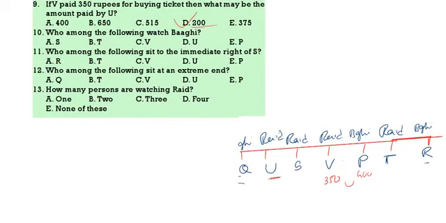Which of the following likes buggy? Who likes buggy here? P. P likes buggy. Then who is sitting to the immediate right of S? V. Who is sitting at an extreme end? Q and R. Then how many persons are watching ride? 1, 2, 3, 4. 4 persons are there watching ride. So 4 is the correct answer. Next.